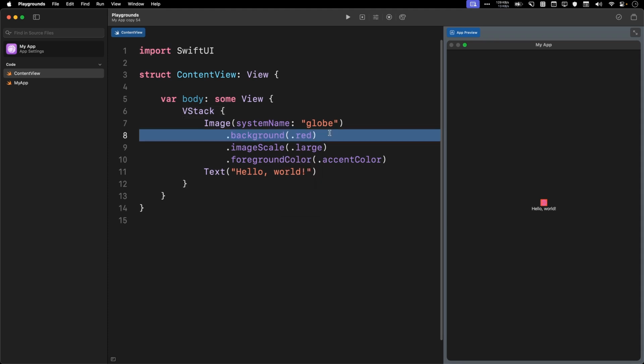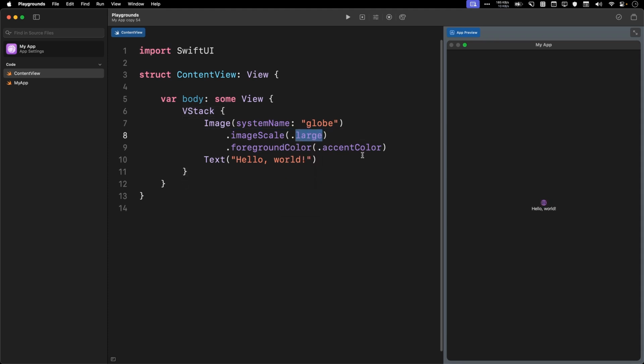I want to point out though that dot large over here, this thing right here is an enum. You can press dot over here to see what values it could take. It's large, medium, or small. SwiftUI doesn't ask you to put in a string that says large, medium, or small, nor does it ask you to give it 0, 1, or 2. It predefines these options for you, and you can choose from one of them.